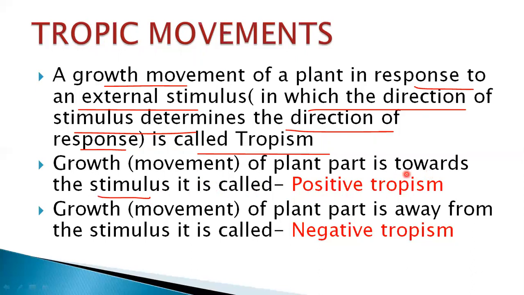If the growth or movement of the plant part is towards the stimulus, it is referred to as positive trophism. If the growth or movement of the plant part is away from the stimulus, it is called negative trophism. You have to keep in mind: towards the stimulus is positive trophism, and away from the stimulus is negative trophism.